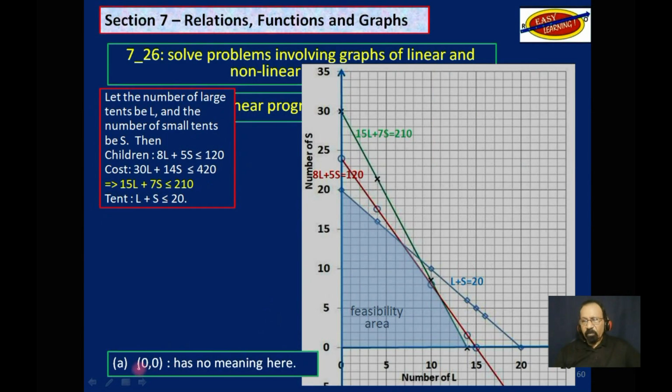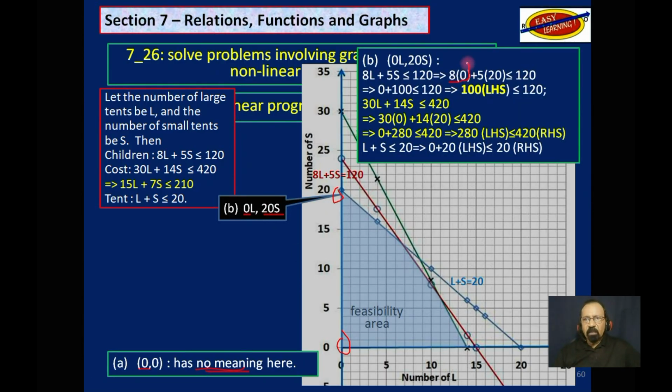So obviously, if we try the first point here, A, which is 0, 0, that has no meaning. You will not rent 0 large tent and 0 small tent. So let's try the next one. Let's go up here. Let's try 0 large tent and 20 small tents.